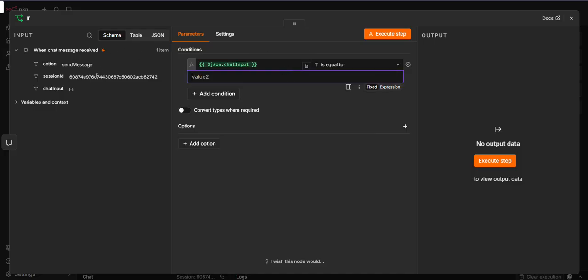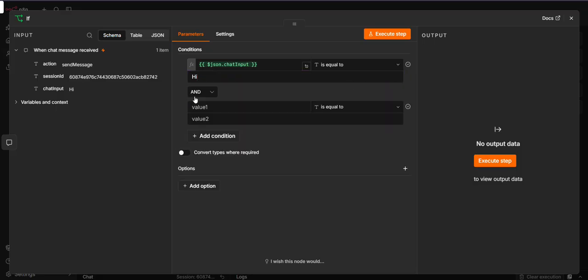So after just dragging and dropping this text, you have to specify the text which should be equal to this input, right? So we are saying that it should be equal to hi. Now if I want to add more conditions, I can add by clicking on this plus icon. So I added one, and through this drop down I can change the type of the conditions. By default it is on AND type. I can do OR.